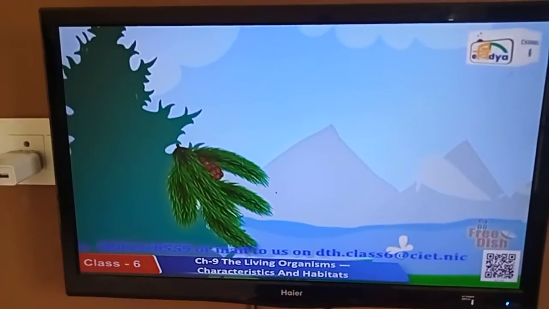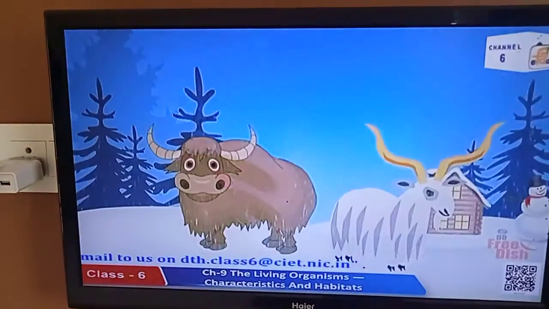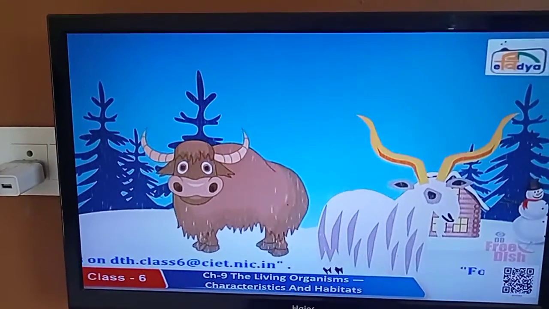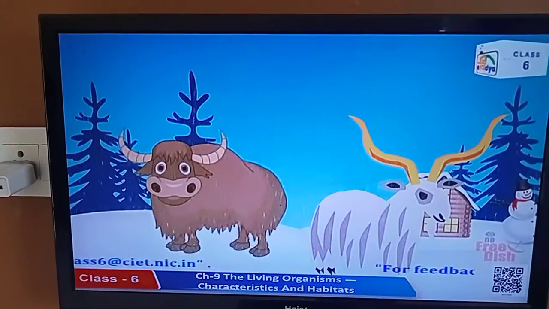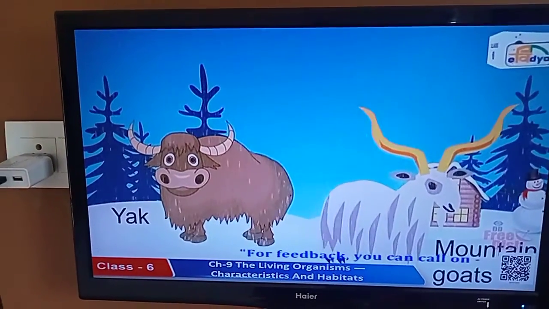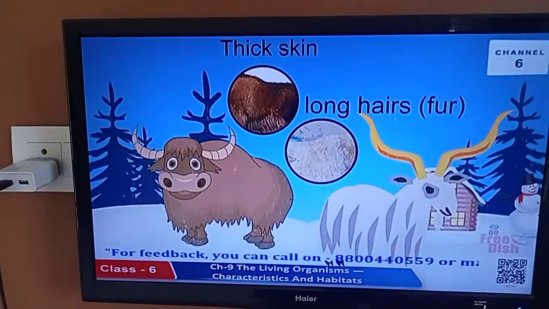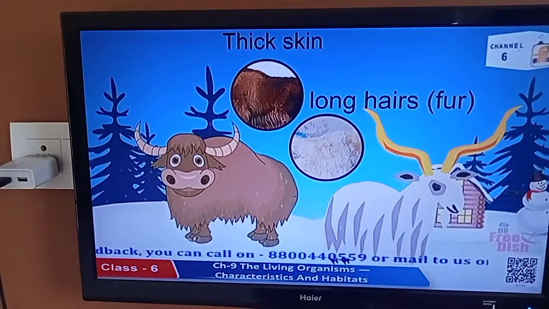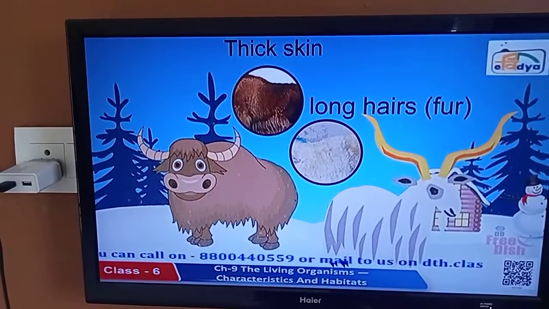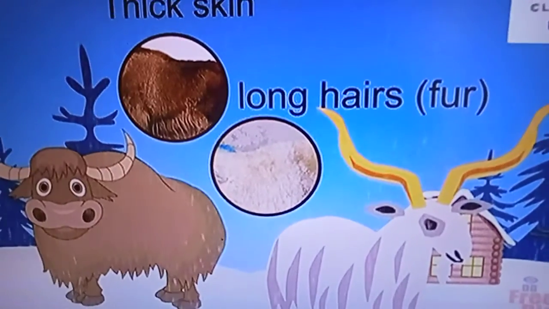Animals living in the mountain regions are also adapted to the conditions here. For example, yaks and mountain goats have thick skin or fur to protect them from cold. They have long hairs to keep them warm.